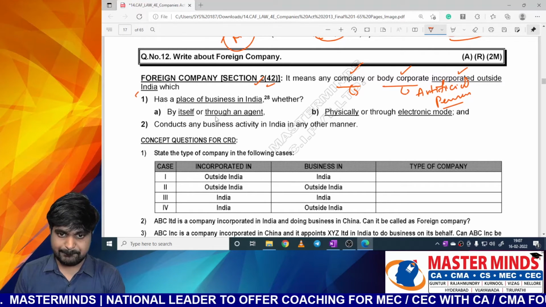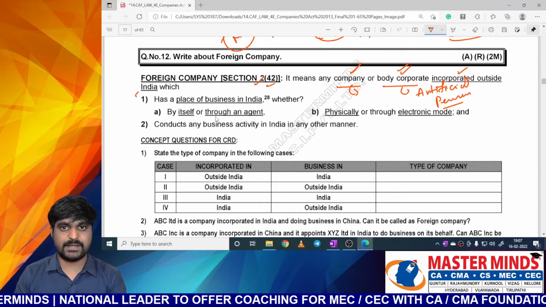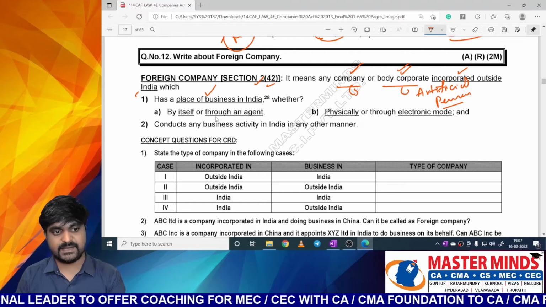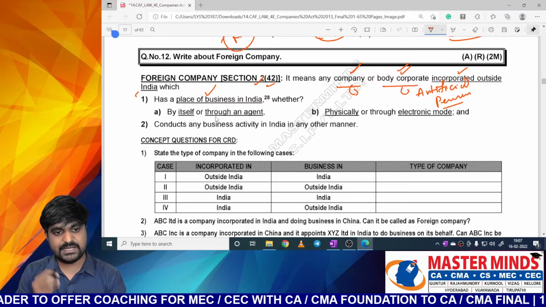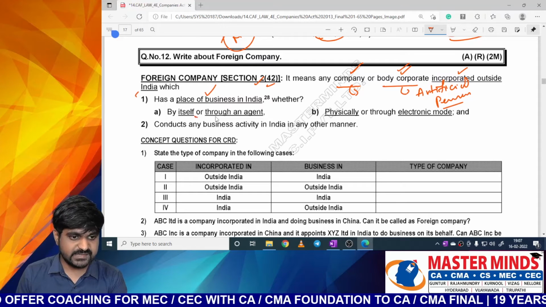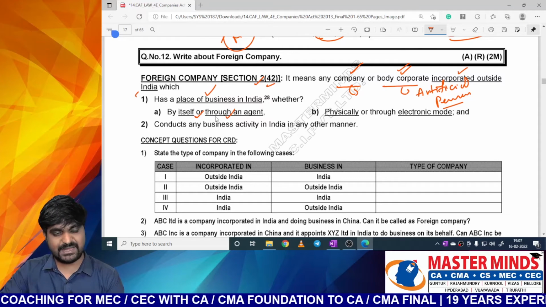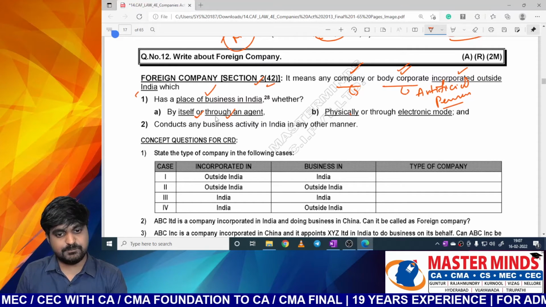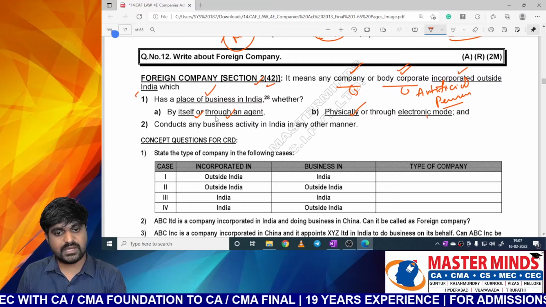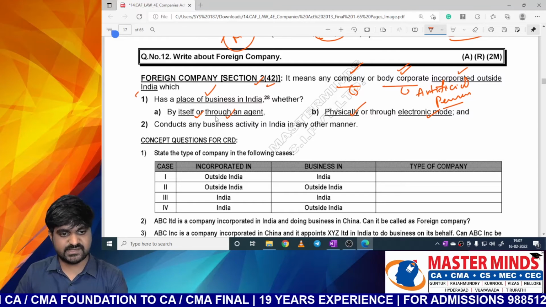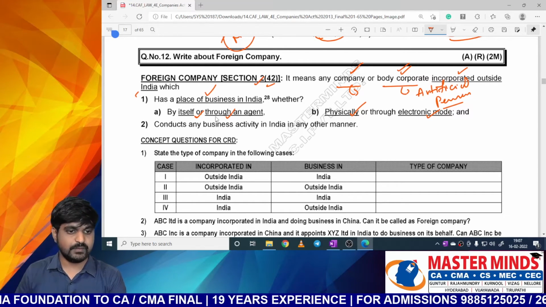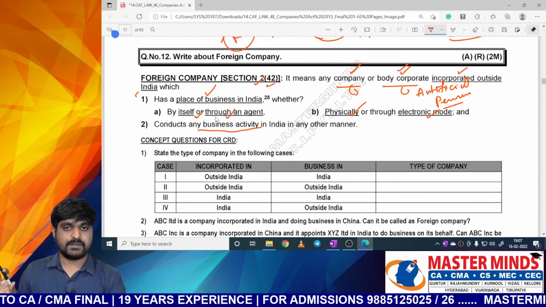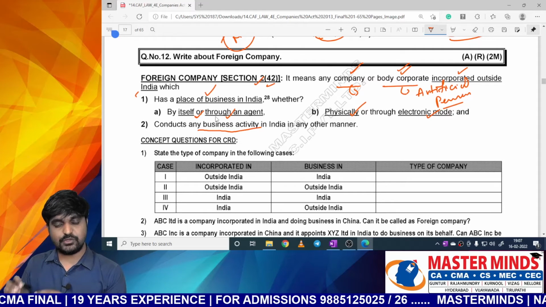So it is a company or body corporate which is incorporated outside India, but it is having a place of business in India, whether by itself or through an agent. It can do business by itself or through an agent, or it can do business either physically or through electronic mode, or it can conduct any business activity in India in any other manner. In simple words, you must have business in India.